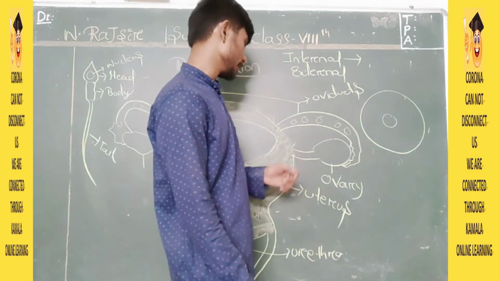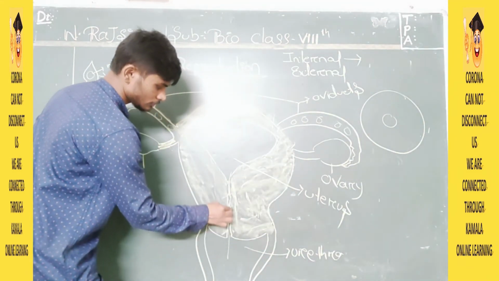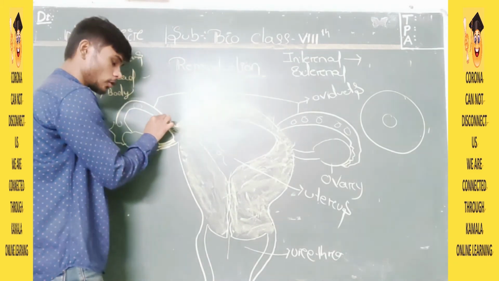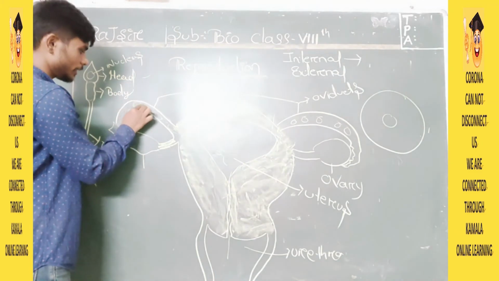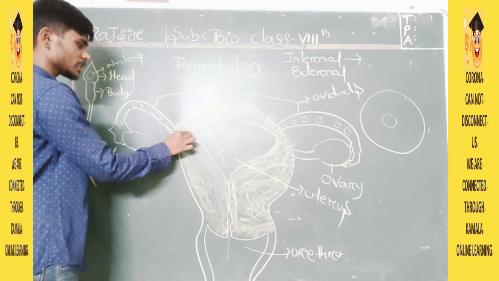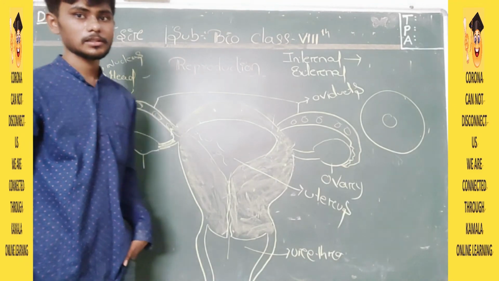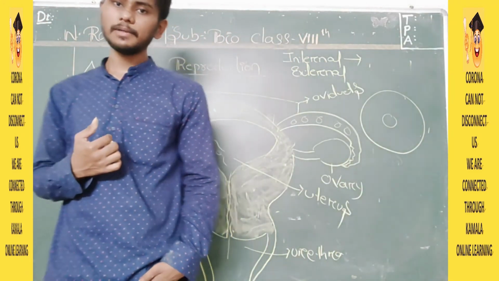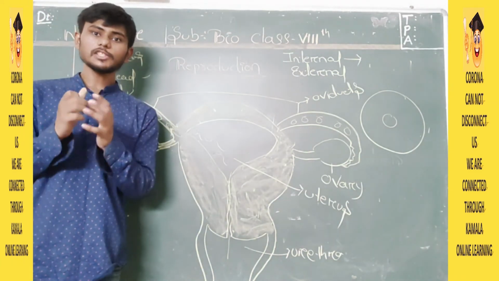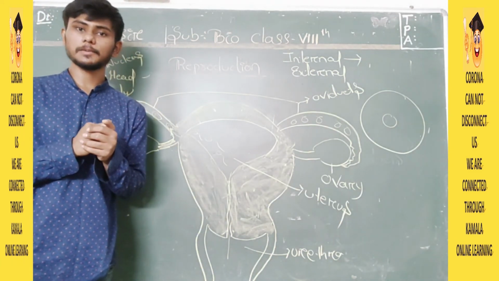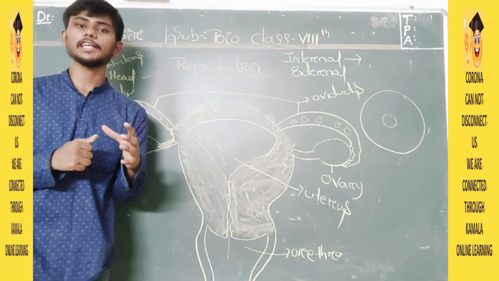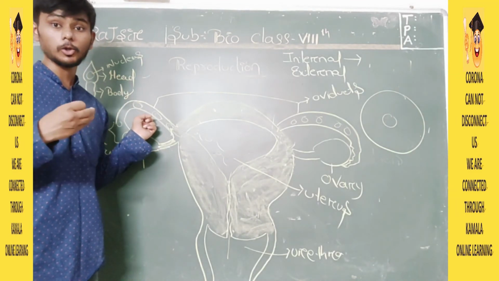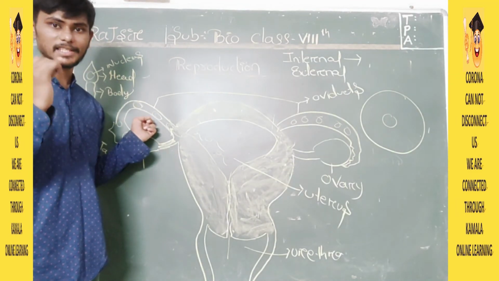But in female, how will it happen? The sperm cell will come. They will meet in the fallopian tube. This is called fallopian tube or oviduct. In the oviduct, the sperm will combine with the egg. After the combination here, the fertilization will take place. If a question comes, at which part of the female reproductive system fertilization takes place, you need to answer that the female body part is known as the oviduct, or you can say fallopian tube. Oviduct and fallopian tube are the same.